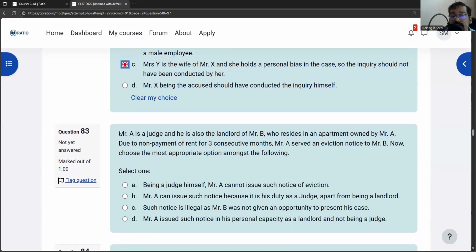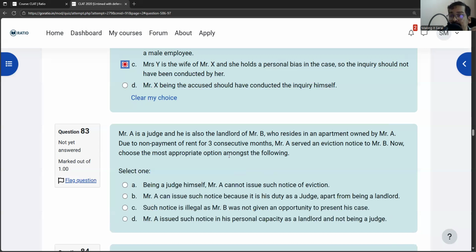Okay. Mr. A is a judge and he is also the landlord of Mr. B, who resides in an apartment owned by Mr. A. Due to non-payment of rent for 3 consecutive months, Mr. A served an eviction notice to Mr. B. Now choose the most appropriate option amongst the following. Now see, Mr. A has a tenant. The tenant has not paid rent. Mr. A then served a legal notice upon Mr. B. Has Mr. A acted in any judicial or administrative capacity?